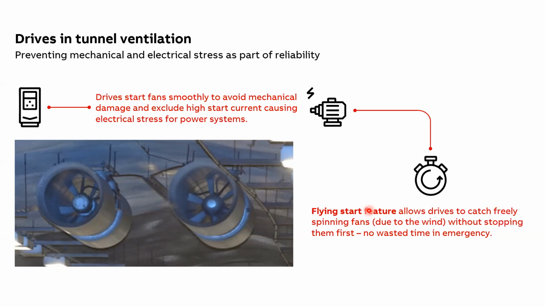Also, the flying start mitigates mechanical stress which is caused by braking the fan motor first. In case the drive is without a flying start feature, it might experience electrical stress related to overcurrent when the drive tries to catch the load and is not able to. The flying start is implemented in a way that the motor control program identifies the magnetic flux and the mechanical state of the motor, and then it is able to start the motor from the position where it is at that moment, or at that current frequency. So this is where the flying start function of the drive plays a major role in a tunnel ventilation system.